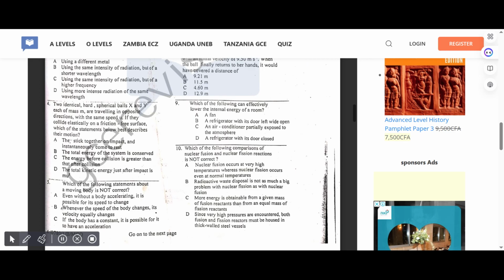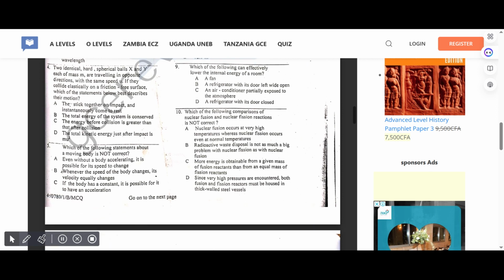Which of the following can effectively lower the internal energy of a room? Correct answer for 9 is C, an air conditioner partially exposed to the atmosphere. Which of the following comparisons of nuclear fusion and nuclear fission reactions is not correct? Correct answer for 10 is B. Radioactive waste disposal is not as much a big problem with nuclear fission as with nuclear fusion.